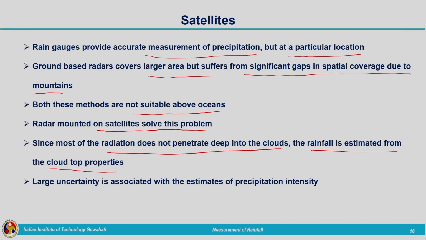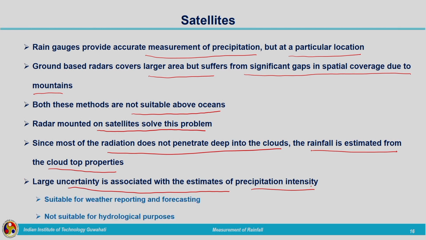That is why large uncertainty is associated with the estimates of precipitation intensity in satellite rainfall data. This can be used for weather reporting and forecasting, and for that it is fine.